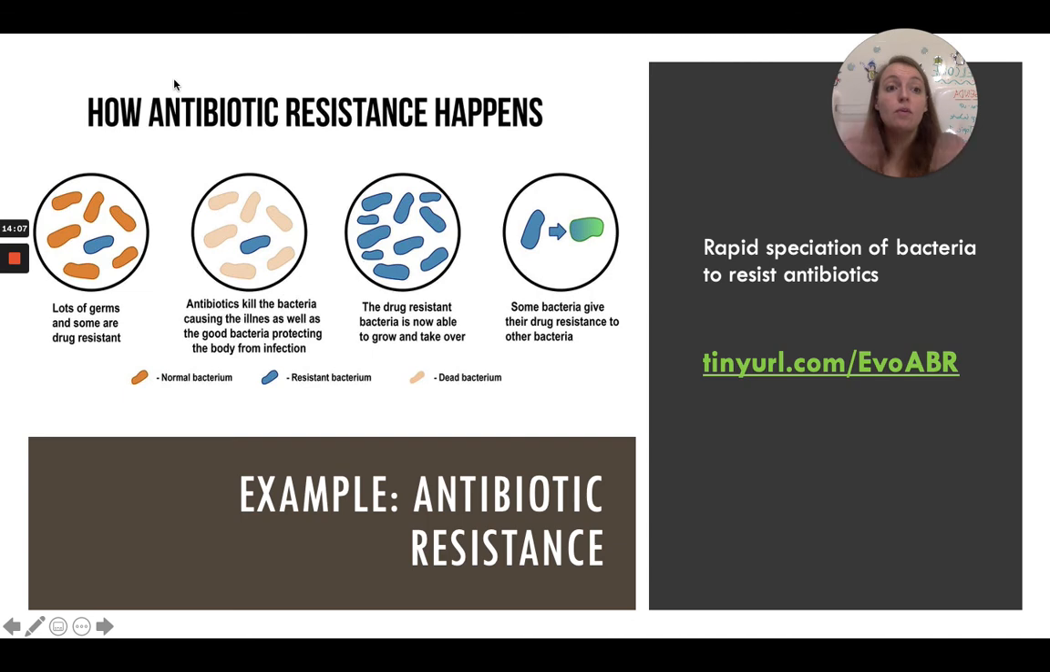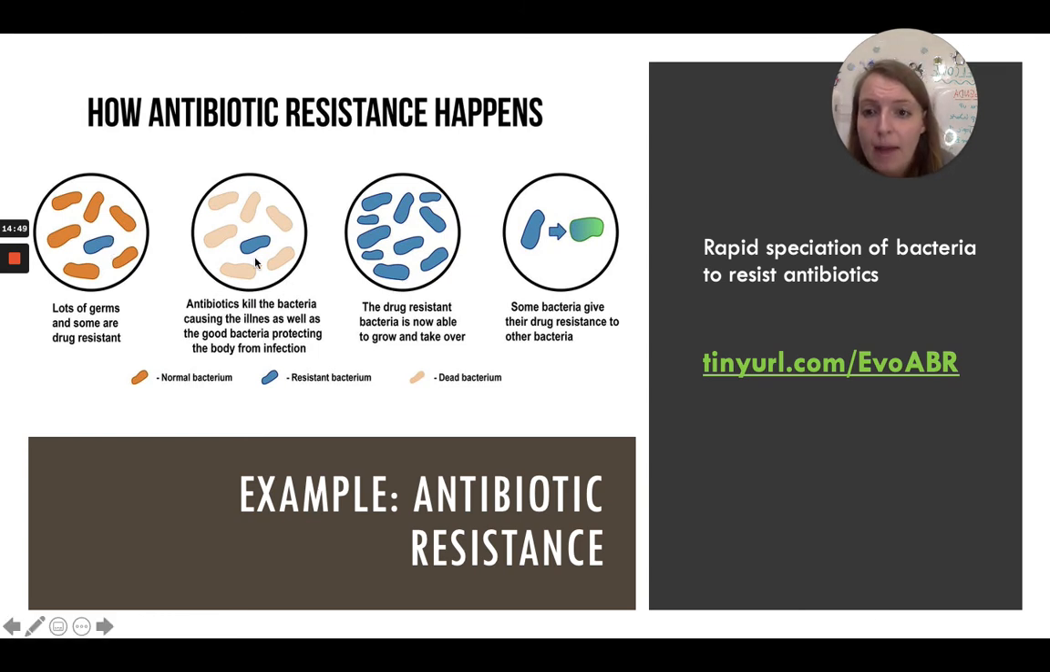And here we've got an example of how evolution happens. It's happening right now in our environments. You might have heard of antibiotics, medicines that your doctor gives you. They're meant to kill bacteria. In a population of bacteria, there are going to be lots of germs, but some are going to be drug resistant. Here the orange guys are normal bacteria. If you get an antibiotic, they're going to die, but this blue guy is going to be fine. It doesn't affect him at all.